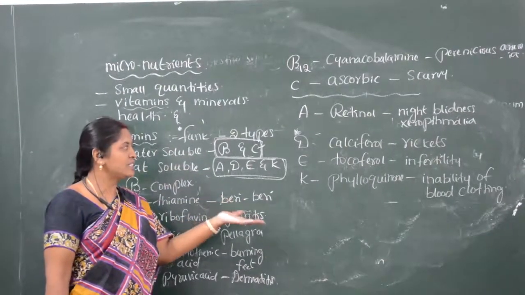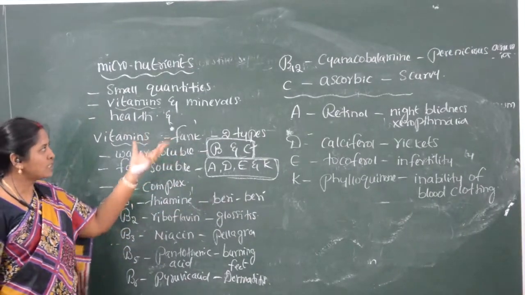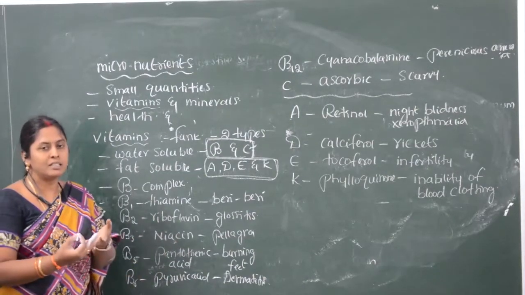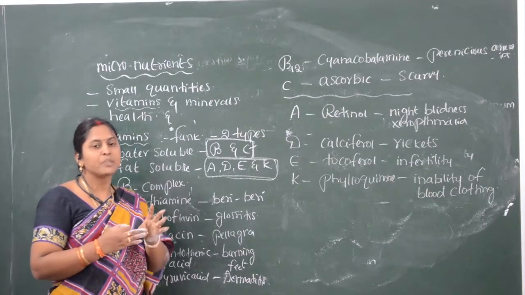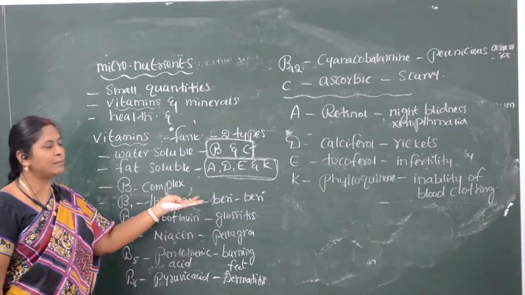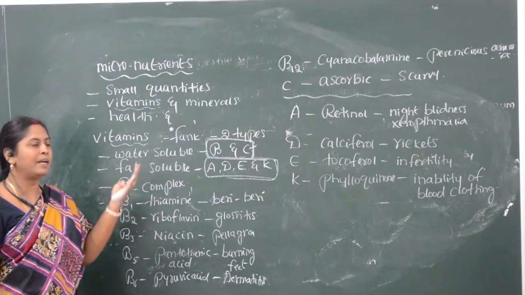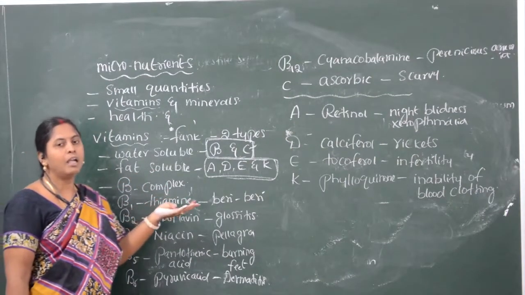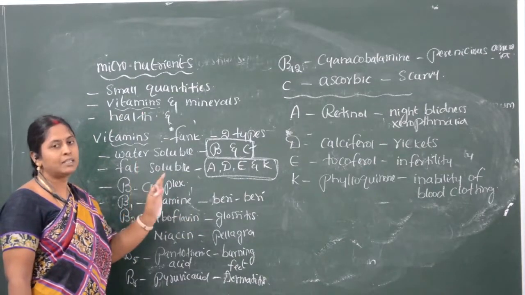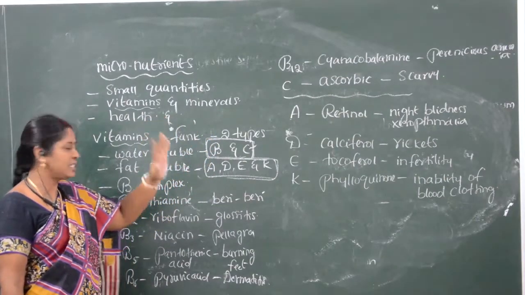Now we can see the sources. Mostly, a common source is present for all these: daily drinking milk. Milk is a wholesome food. If you drink it daily, 90% of vitamin deficiency can be controlled by consuming milk every day. Next, leafy vegetables. Another is citrus fruits, which is very important for C vitamin.